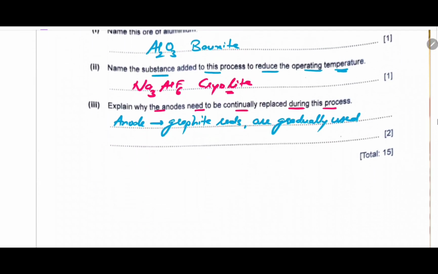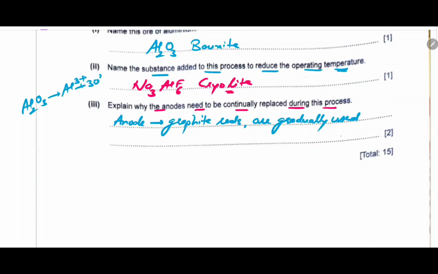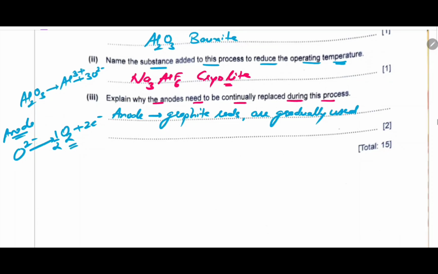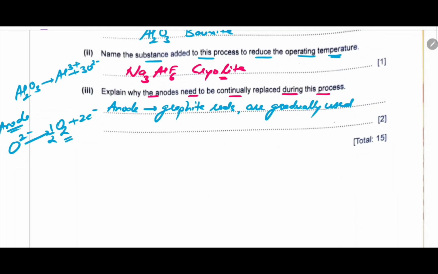As we see, whenever we do electrolysis of Al2O3, it converts into Al3+ and oxide ions, and at the anode, this oxide ion converts into oxygen. That is, they will undergo oxidation and convert into oxygen. Now this oxygen gas produced reacts with the graphite rods and burns them gradually.